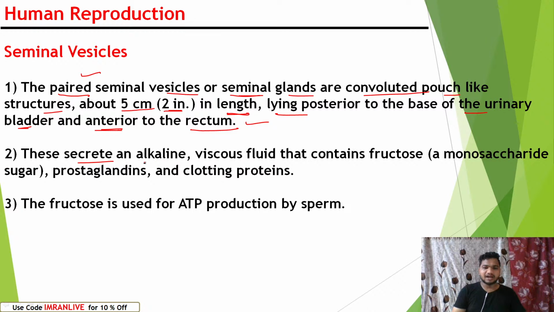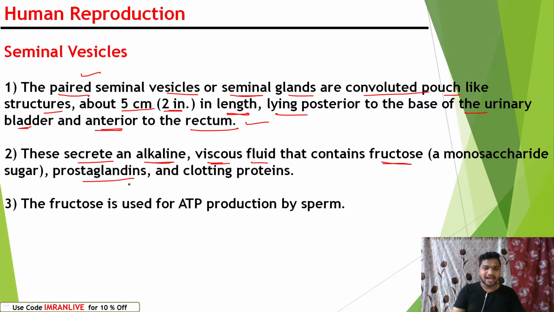These secrete an alkaline viscous fluid that contains fructose. Do you know the fructose secreted by the seminal vesicles? Fructose is a simple monosaccharide, a simple sugar. The sperms use this fructose and get more energy to swim in the female reproductive tract.